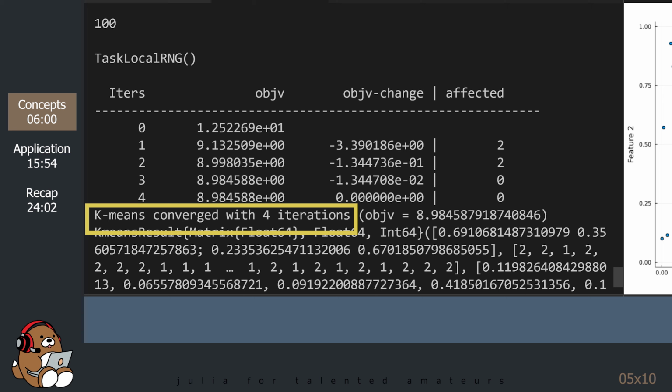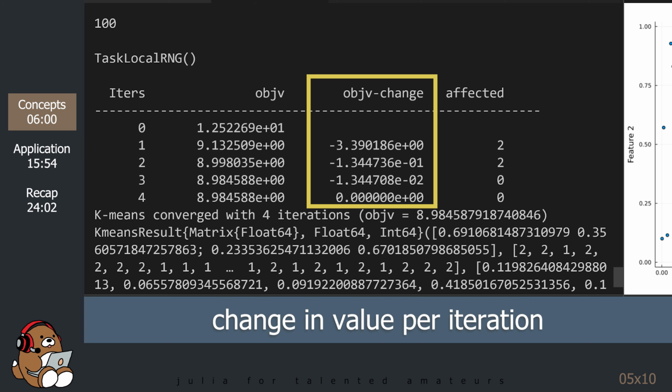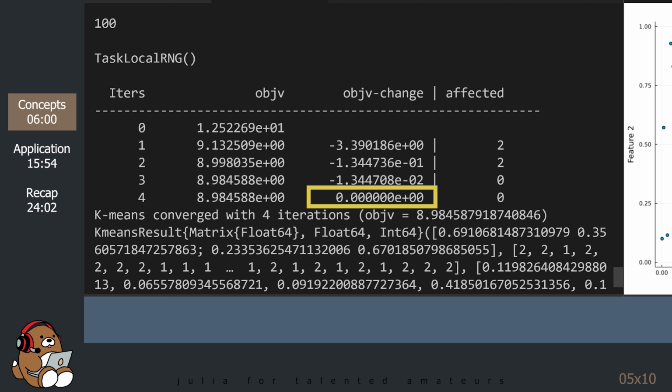So it looks like it only needed 4 iterations to converge on a solution. That second column with the objv header shows the value of the cost function that the algorithm is trying to minimize. The third column shows the delta between the iterations. You can see that the algorithm stopped when the change was 0.